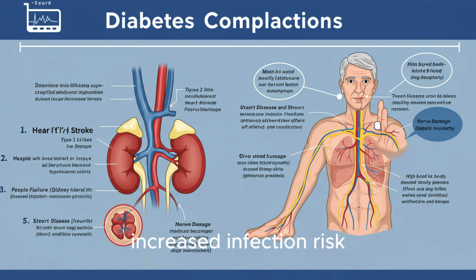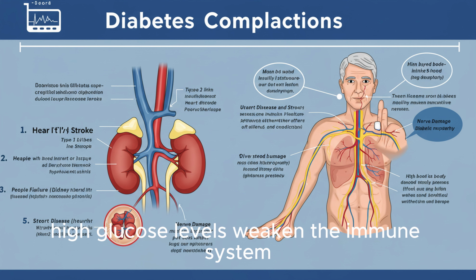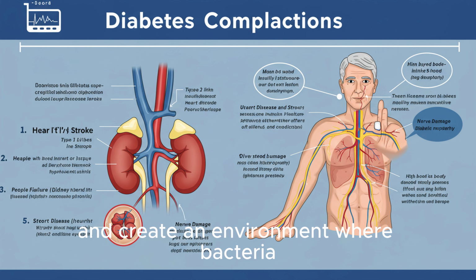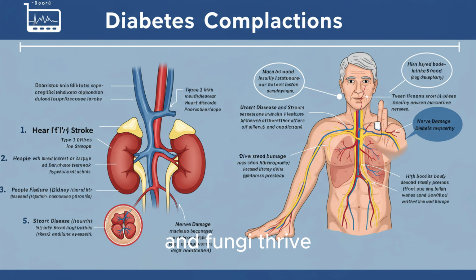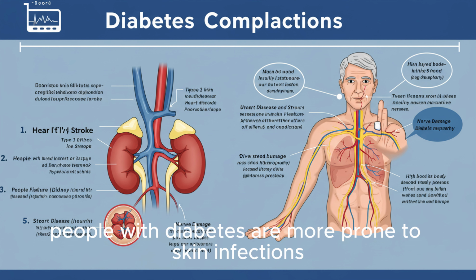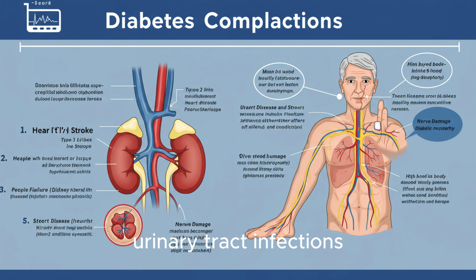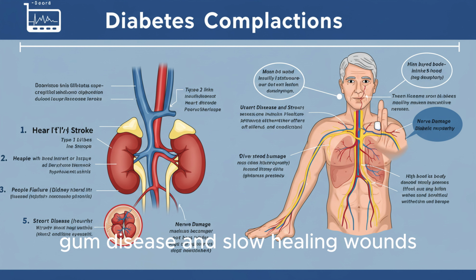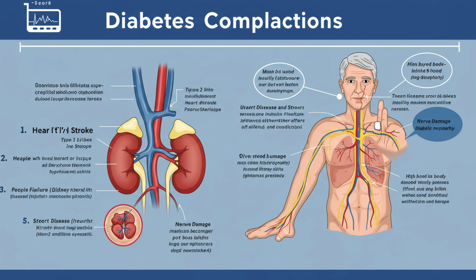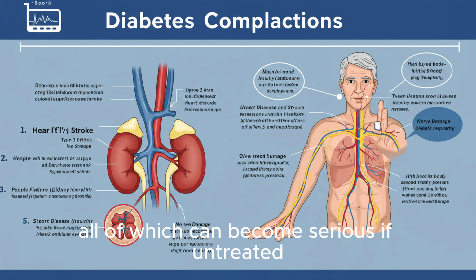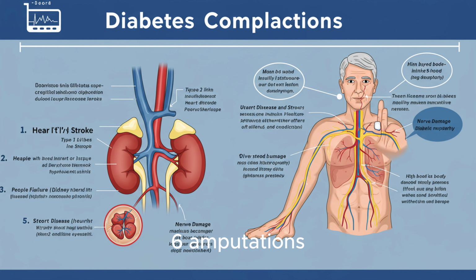5. Increased infection risk. High glucose levels weaken the immune system and create an environment where bacteria and fungi thrive. People with diabetes are more prone to skin infections, urinary tract infections, gum disease, and slow-healing wounds, all of which can become serious if untreated. 6. Amputations.